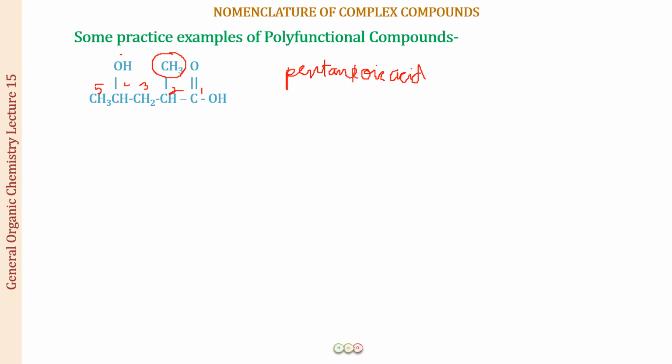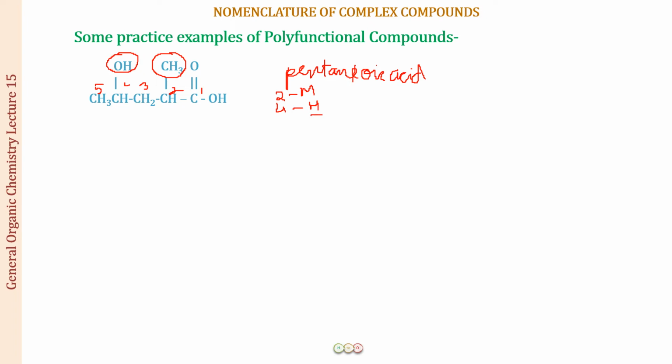So this is a substituent, this is a substituent, and you have to see whatever the numbers are, and then you are going to arrange these substituents in alphabetical order. We have a methyl group at position number 2. I'll just write it as 2M. And we have a hydroxy group at position number 4, so this is a 4H. I am just writing this in short so that I can arrange my substituents in alphabetical order.